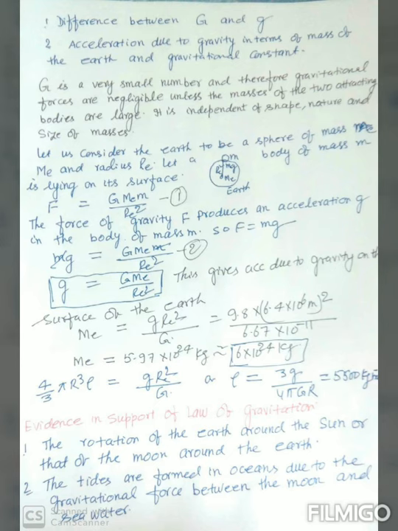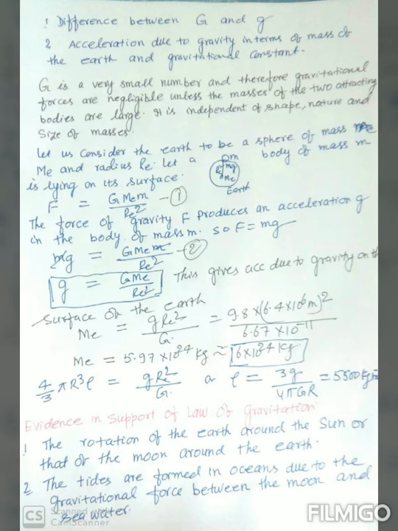Now, the value of a small g at the center of the earth is 0, but the value of capital G at the center of the earth is not 0. The value of g is more at the surface. The value of g decreases with height and depth, but the value of capital G remains the same at height and depth. Now, let us establish a relation between a small g and capital G.